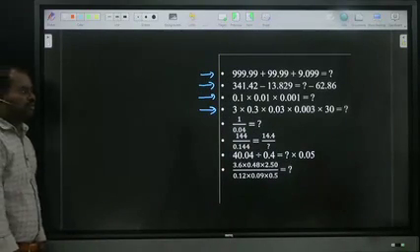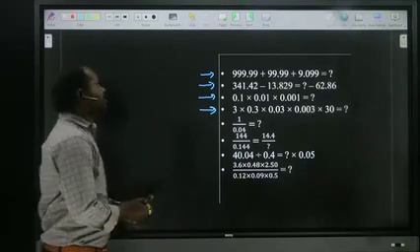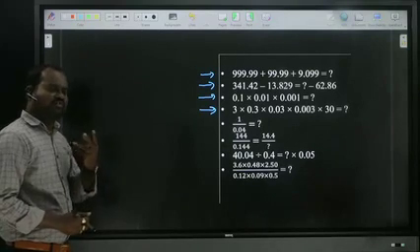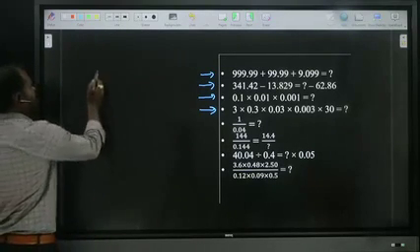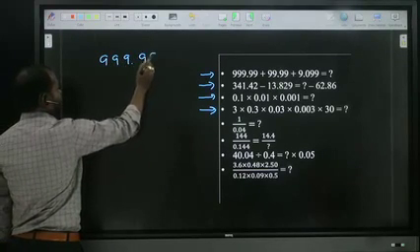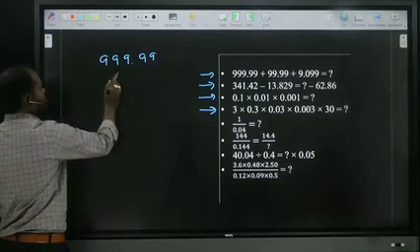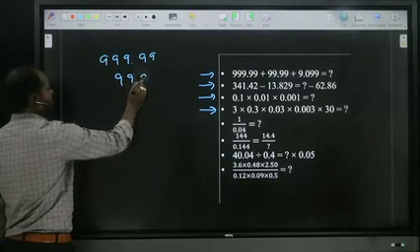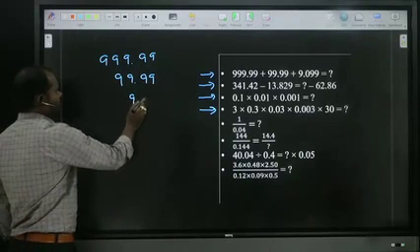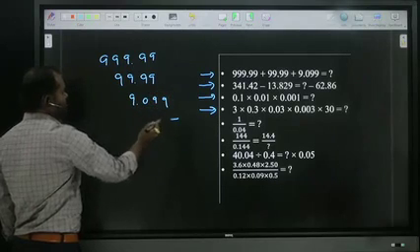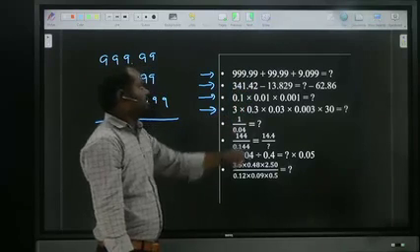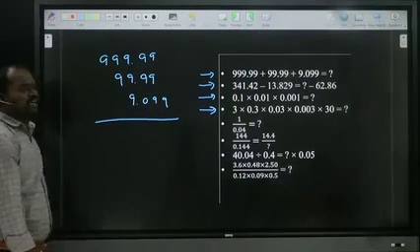Right, now shall we see one by one? First one: if you are finding the horizontal way difficult, write it in the vertical way. If you are comfortable, no problem. Now 999.99, next one 99.99, next one 9.099. First of all the points should be in the same line: 999.99, 99.99, 9.099. Now add.